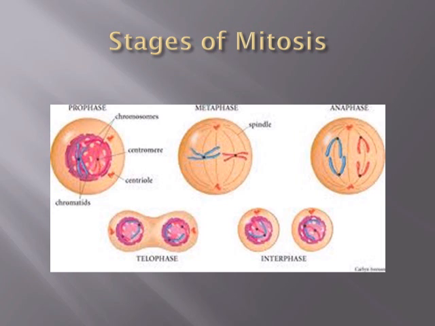Stages of mitosis. During prophase, the copied DNA coils into chromosomes. During metaphase, the chromosomes line up along the midline of the dividing cell. During anaphase, the chromatids of each chromosome begin moving toward the opposite poles of the cell. During telophase, the chromosomes reach opposite poles of the cell and a cleavage furrow is formed. Cytokinesis is next.